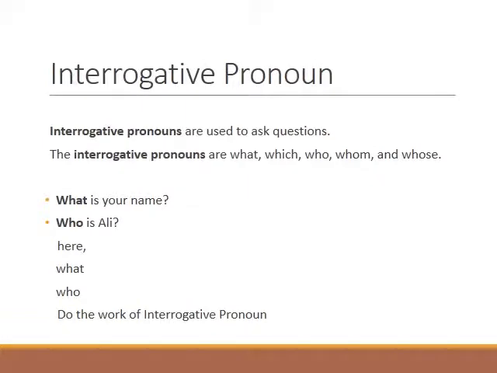Interrogative pronouns. As the name suggests, these are used to ask questions. An interrogative pronoun is a pronoun which is used to make asking questions easy. These interrogative pronouns are what, which, who, whom, and whose, and each one is used to ask a very specific question or indirect question. Like the examples we have, what is your name, who is Ali. Here, what and who both do the work of interrogatives.